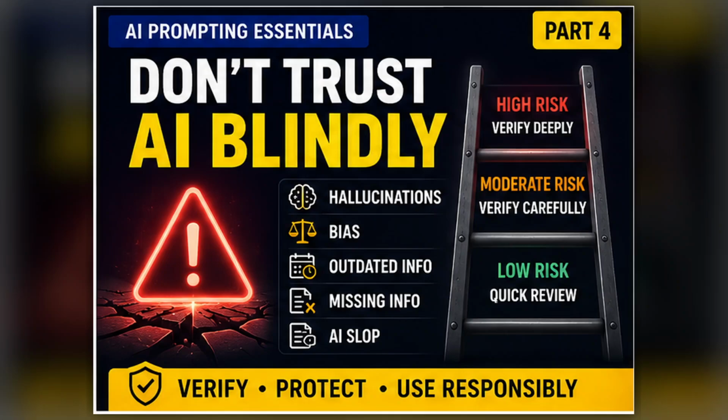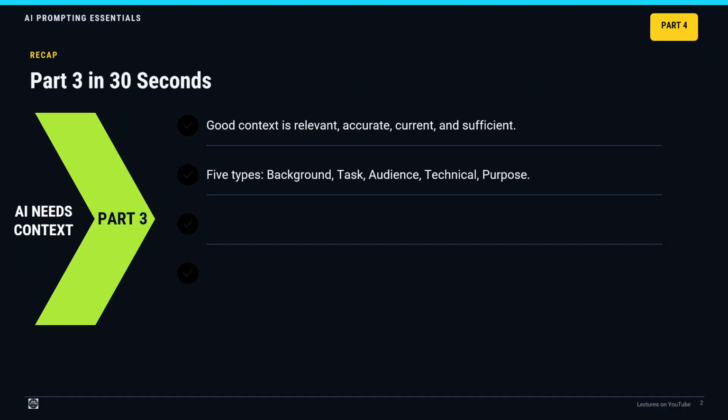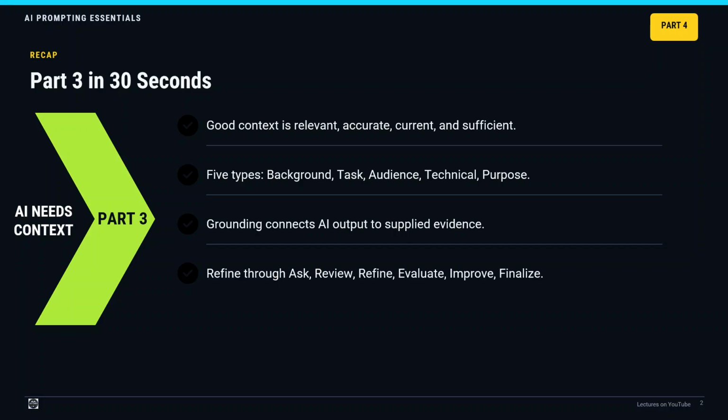Welcome to Part 4. In Part 3, we learned that effective context should be relevant, accurate, current, and sufficient. We explored 5 types of context: grounding with source files, context window limitations, and the AI collaboration cycle: ask, review, refine, evaluate, improve, and finalize.